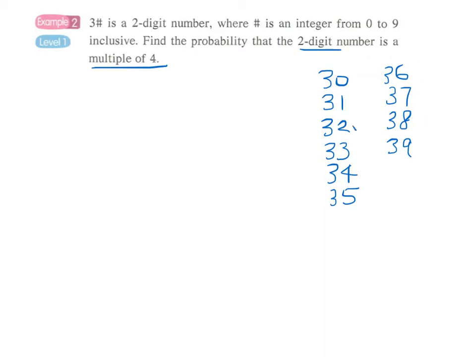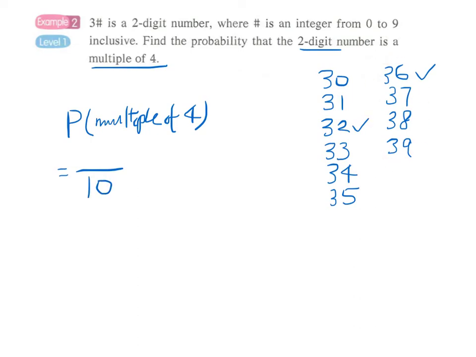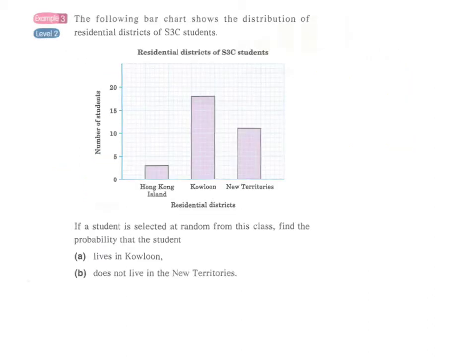And we can see that 32, 36, and there's no more. So, the probability that the number is a multiple of 4 is, we have a total of 10 numbers. There are 10 possible outcomes. So 10 will be our denominator. And we have only 2 favorable outcomes, 32 and 36. So the answer will be 1/5.